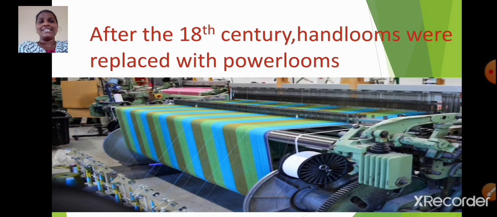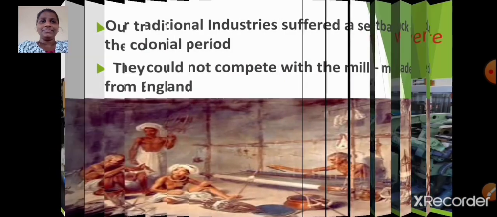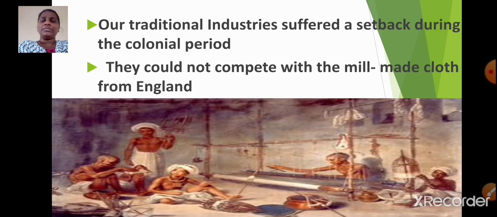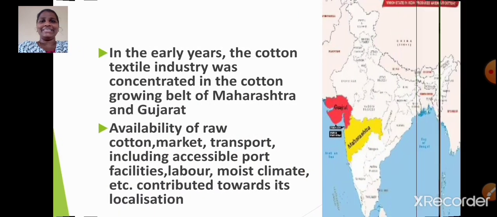Now after the 18th century, what happened? Hand looms were replaced with power looms. So weaving took place with the help of power looms instead of hand looms. Students, do you know why did our traditional industries suffer a setback during the colonial period? Yes, because they could not compete with the mill-made cloth from England. This was the reason our traditional industries suffered a setback during the colonial period. I hope it is clear.